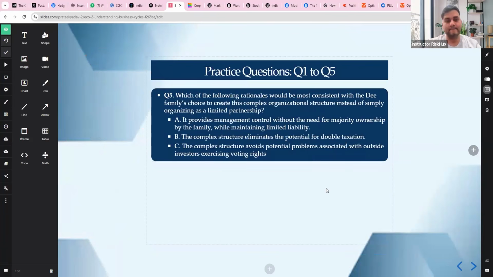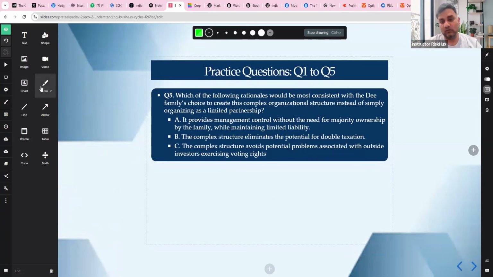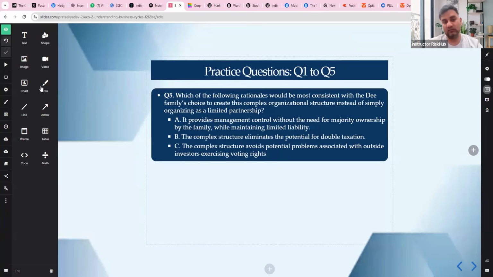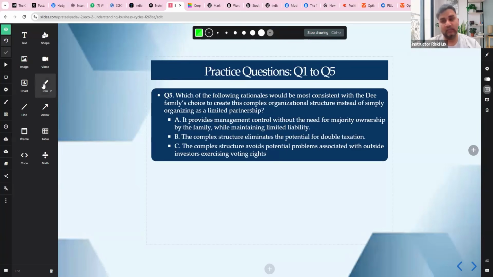The next question is, which of the following rationales would be most consistent with the D family choice to create this complex organized structure instead of simply organizing as a limited partnership? Basically, the D family wants to control the management, right? And they have only 24% effective ownership.